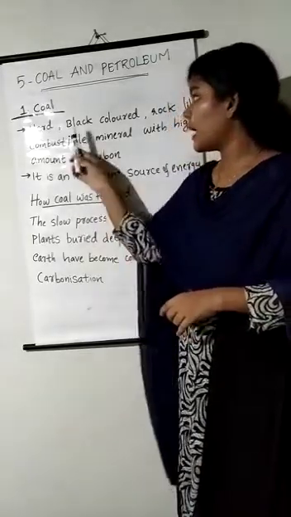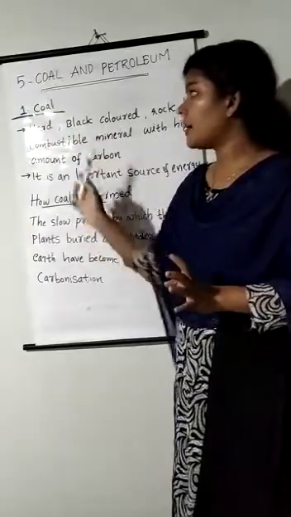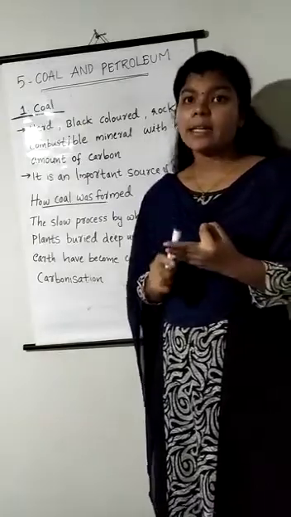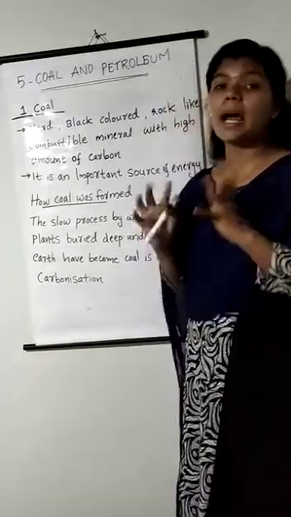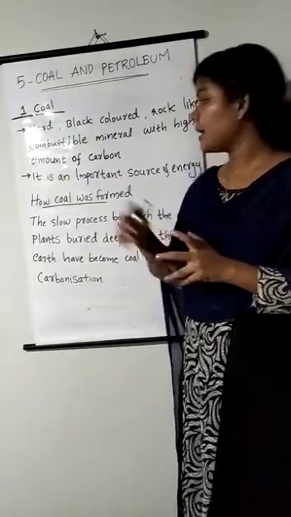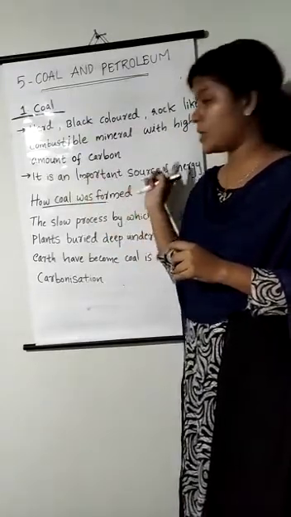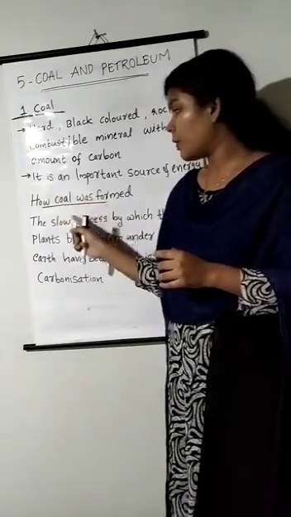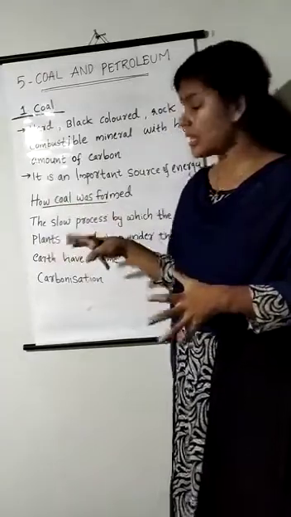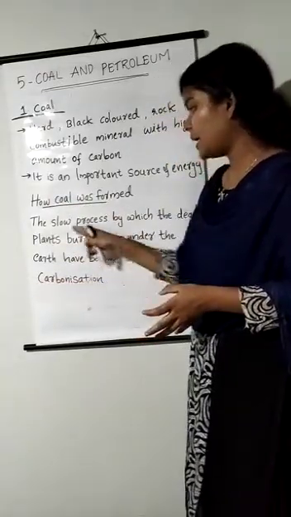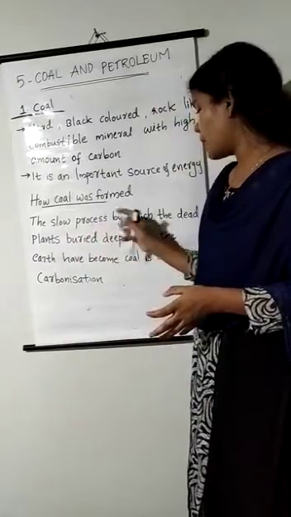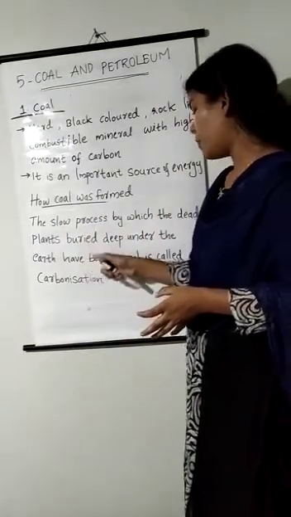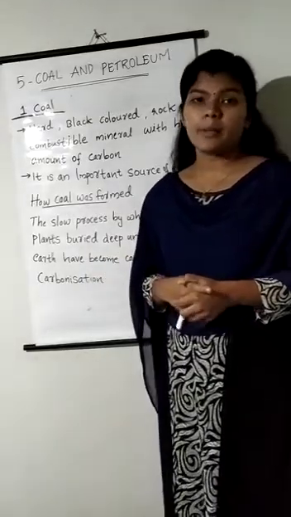Okay, here we discussed the properties of coal. Coal is hard, black in color, rock-like in structure, and it is a combustible mineral that contains a high amount of carbon. And it is an important source of energy too. And how was coal formed? The entire process of coal formation is known as carbonization, a very slow process by which the dead plants buried deep under the earth have become coal.